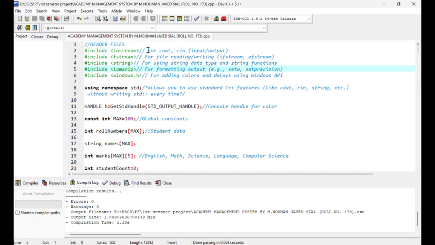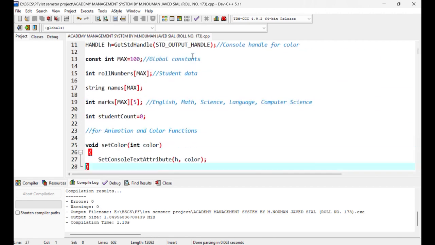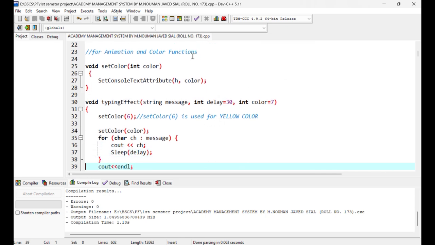I have written commits with each step. I tried my best to make commits with each step, so you will feel it easy to understand each and every step. So this is the code of my project. You can see it is very simple code.